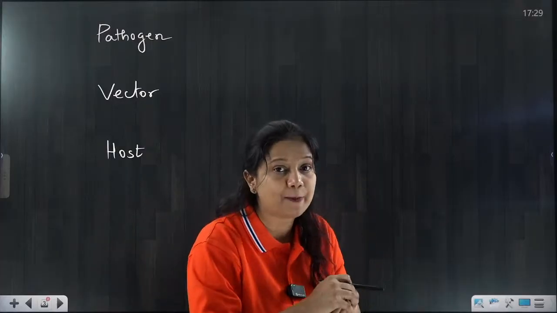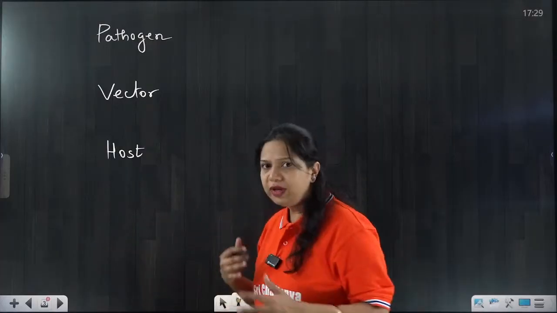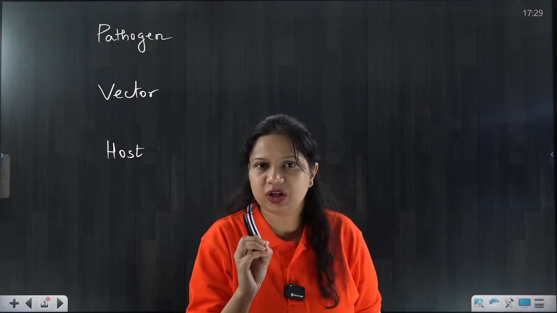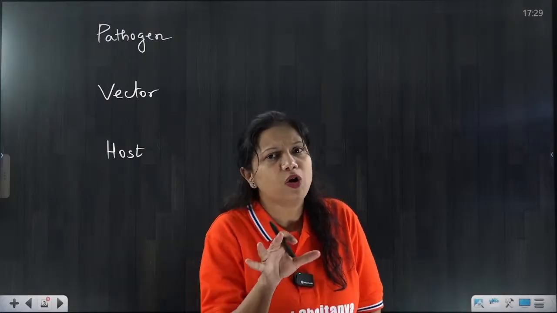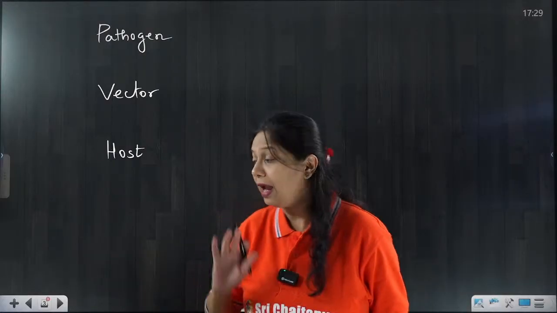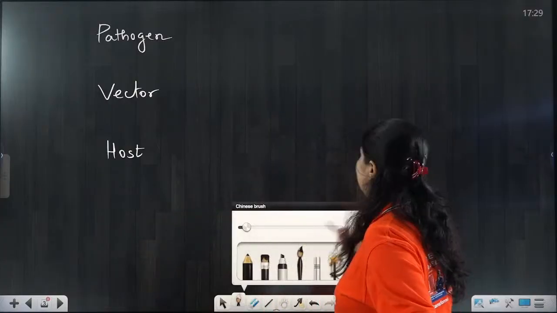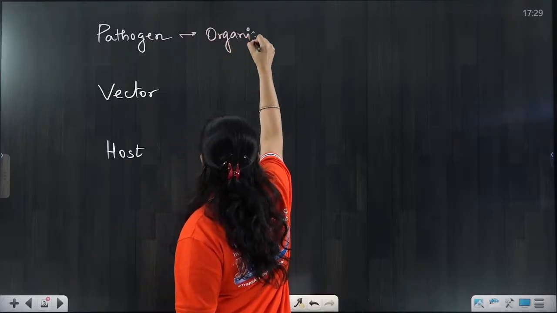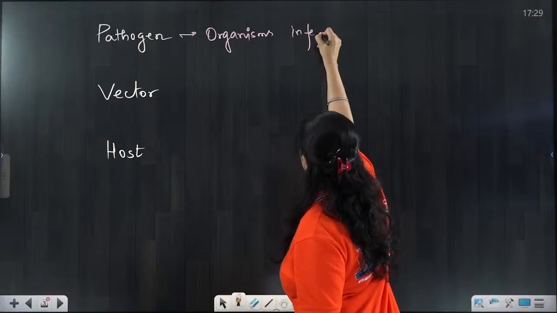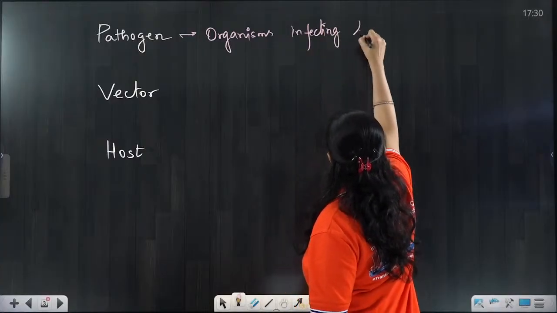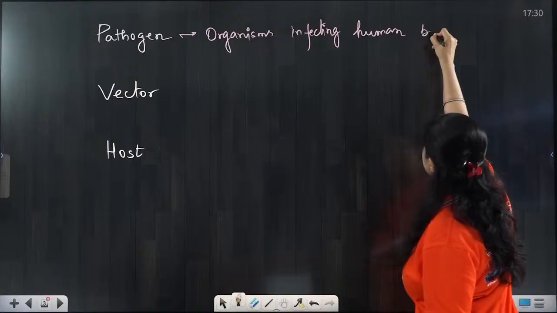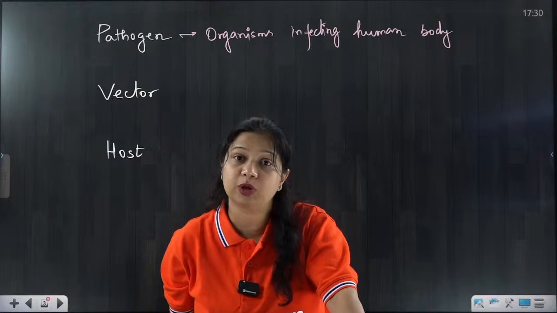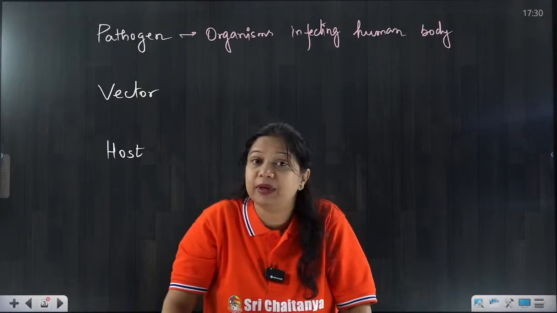Now we are coming to a part which is called the pathogen. We use the terminology pathogen. What is a pathogen? Usually we talk about anything living or almost living, like viruses, attacking our body. They are called pathogens. Pathogens are organisms infecting our body. Organisms infecting the human body are called pathogens. Now, what are these organisms? They can be a virus.